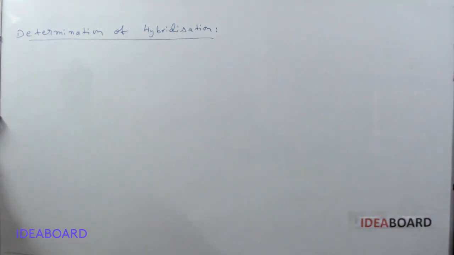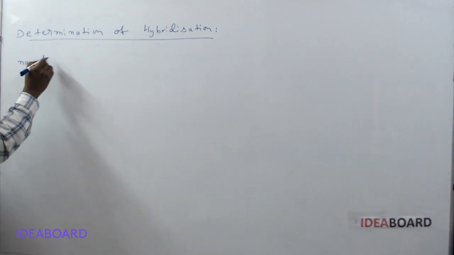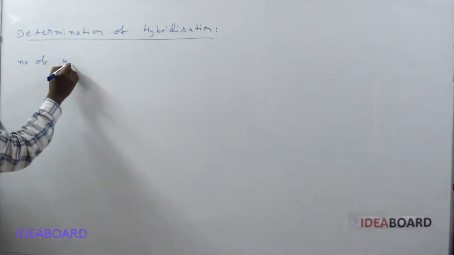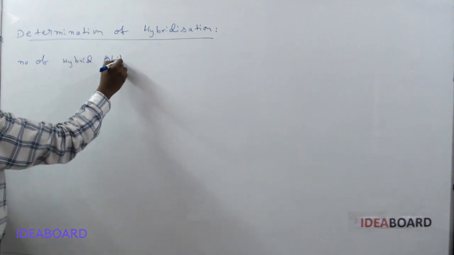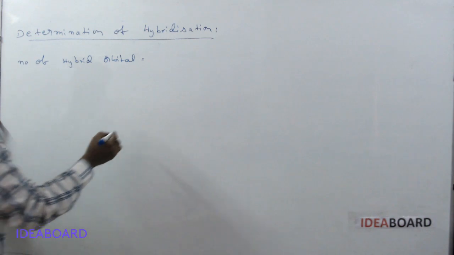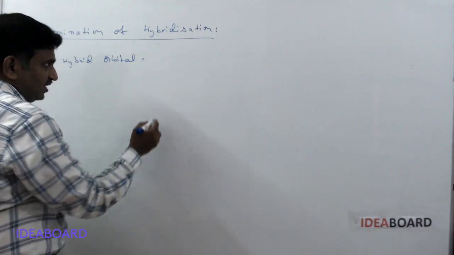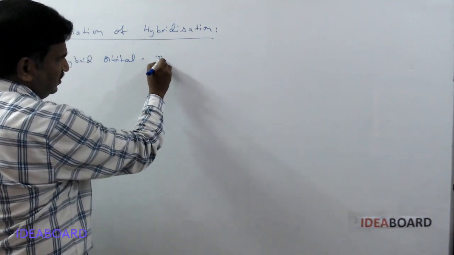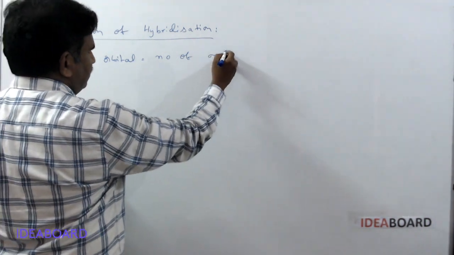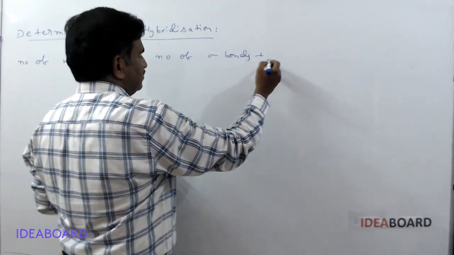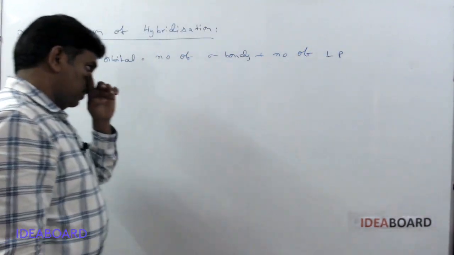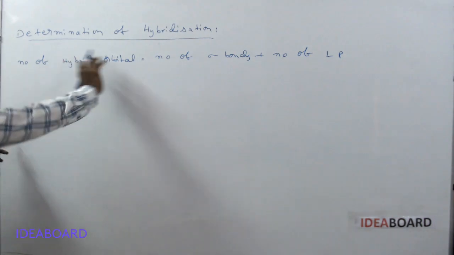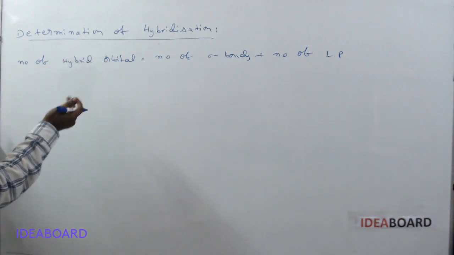For this, if you know the number of hybrid orbitals, we can say the hybridization. The number of hybrid orbitals can be calculated by using two formulas. One is directly the number of sigma bonds plus the number of lone pairs. The number of lone pairs and sigma bonds gives the number of hybrid orbitals.